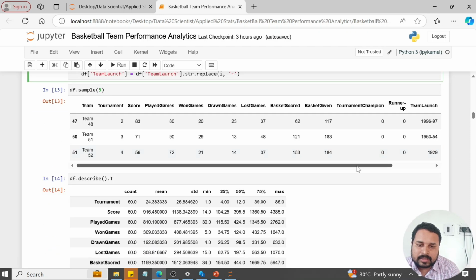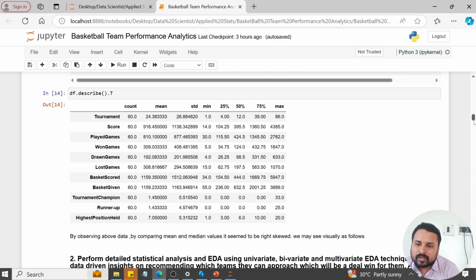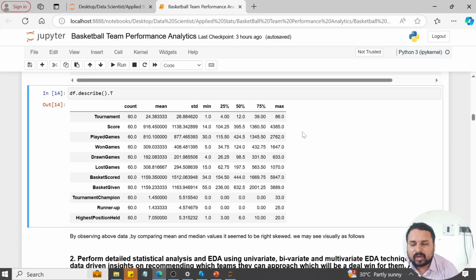Then this is the data set I got finally. Then I want to know the statistical information about the data set. By using describe, I got the statistical information, which covers the mean, median, and standard deviation, and the minimum and maximum. If you look carefully, the mean is 24 and the median is 12.